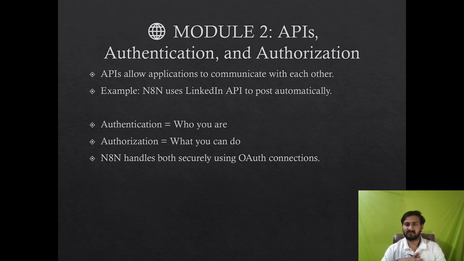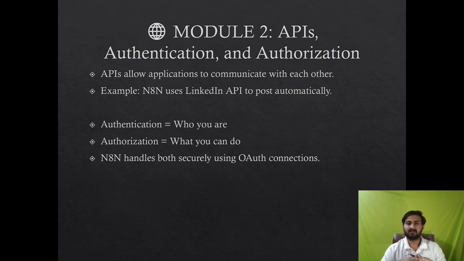It's simply a messenger that allows one software to talk to another. For example, when you post on LinkedIn through n8n, n8n calls the LinkedIn API behind the scenes to publish that post. Similarly, when you use ChatGPT in a workflow, n8n communicates with the OpenAI API to get the response. This is how an API works.